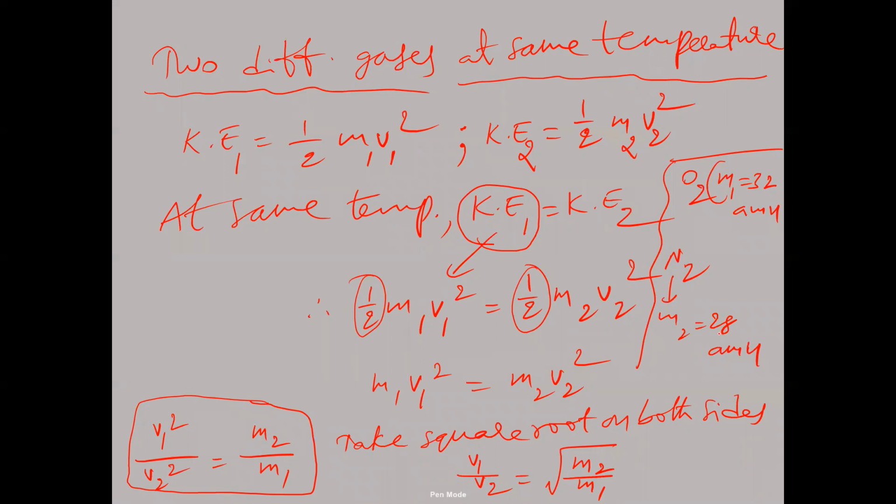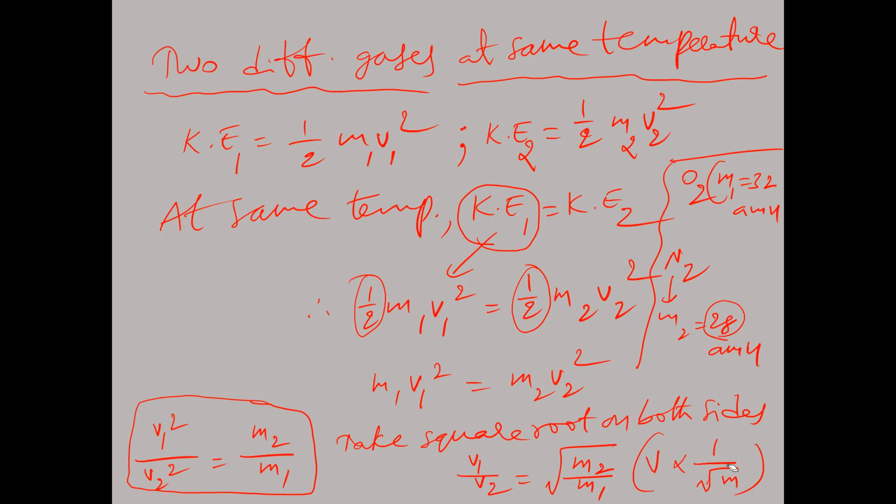Now masses we can take here. Velocity in meter per second and mass in AMU, otherwise grams we can take. Here 32 grams, and this will be 28 grams. So velocity of first gas by velocity of second gas is equal to square root of mass of second gas by mass of first gas. What is the relation between velocity and mass? Velocity is inversely proportional to square root of mass. If mass is more for the gas molecules, the velocity will be less.